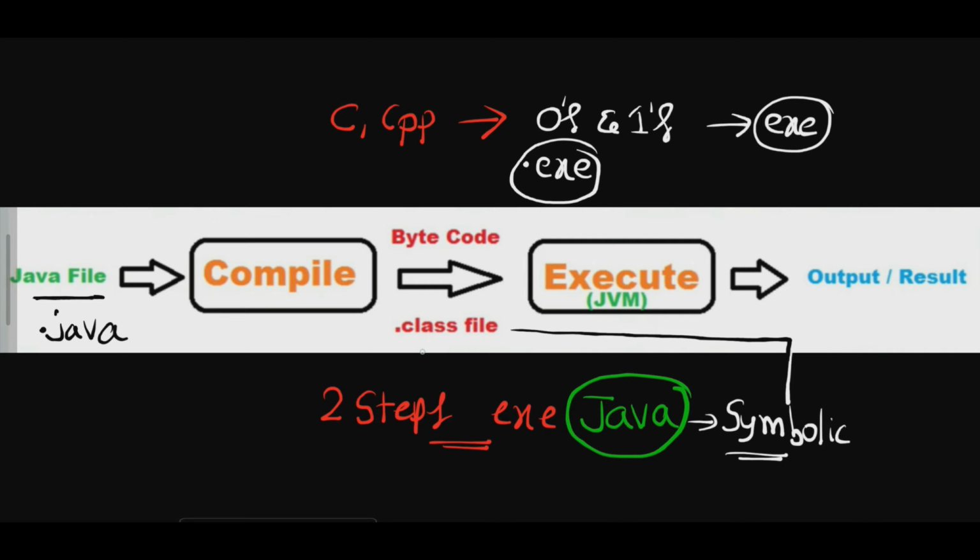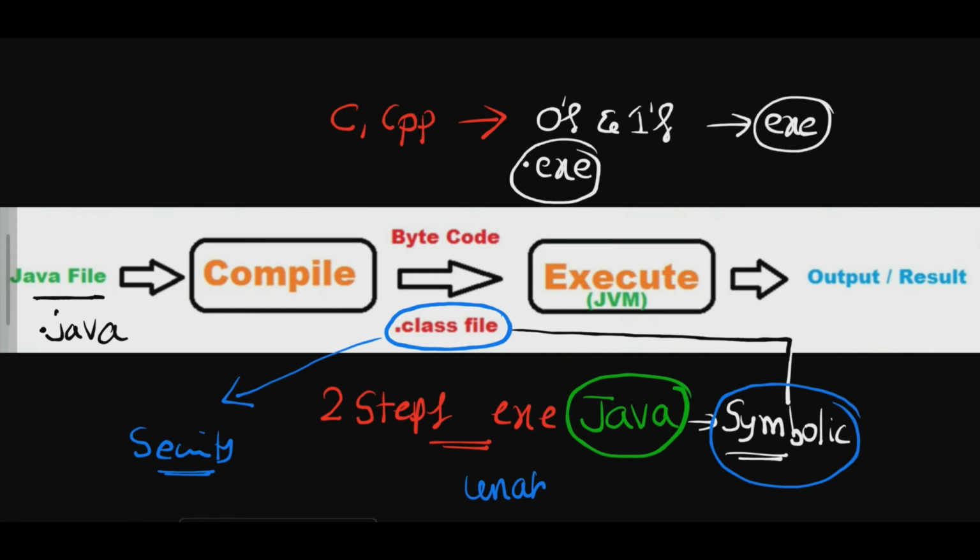Okay. So due to this reason, Java provides a lot of security. Okay, so this symbolic code we are unable to crack. Okay, so that is the reason Java is very popular. Okay, so what is the duty of JVM? JVM always executes the dot class file. Okay, so JVM is going to execute this symbolic code, right?